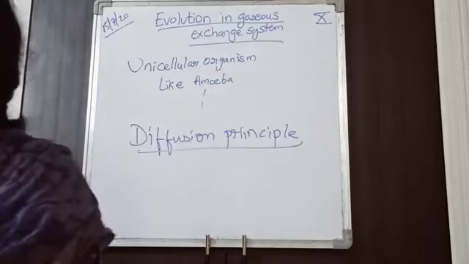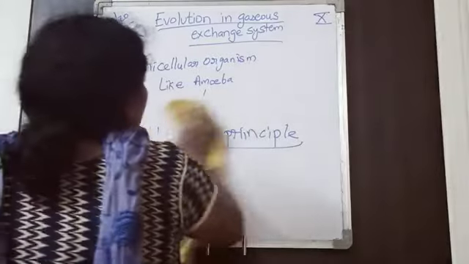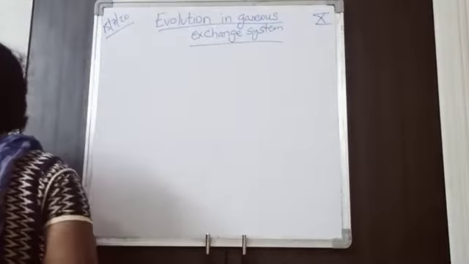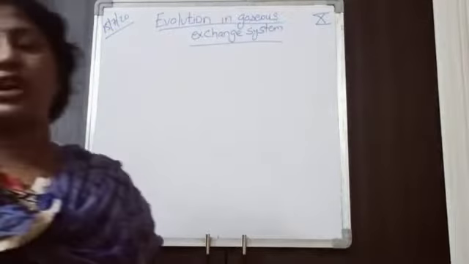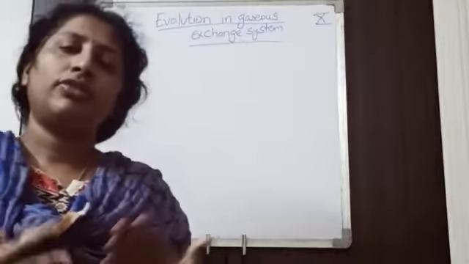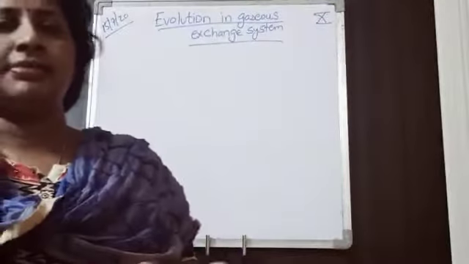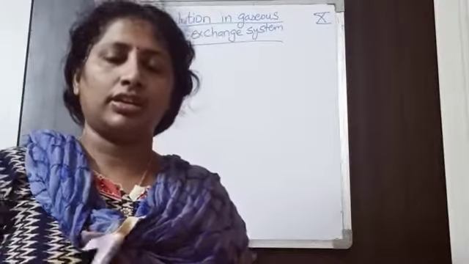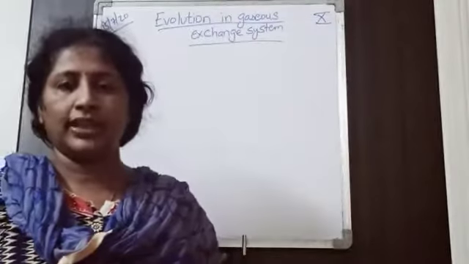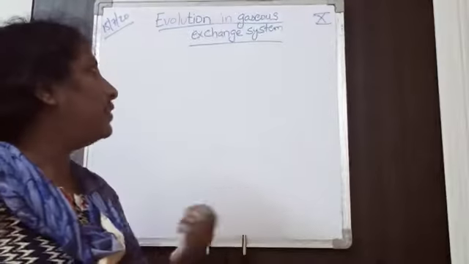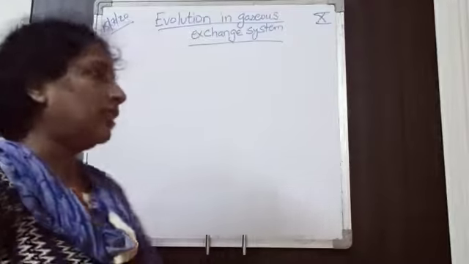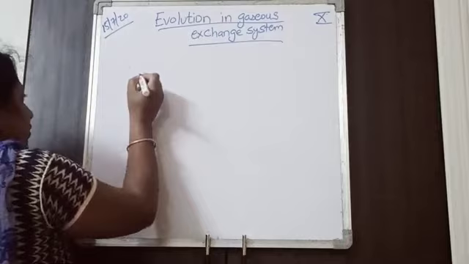First of all we will see why there is evolution. What is the need for the evolution of the gaseous exchange system? We have seen that organisms from unicellular to multicellular have changed their respiration habits. So how has the evolution taken place in the gaseous exchange system? Evolution takes place due to the following factors.